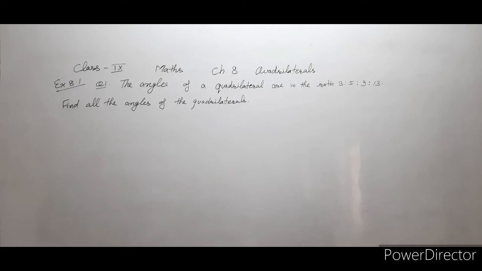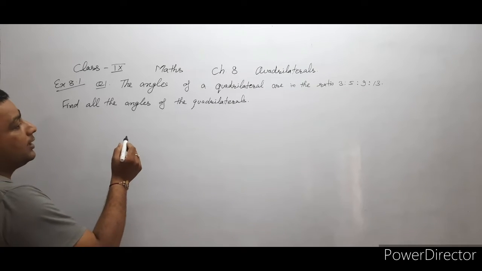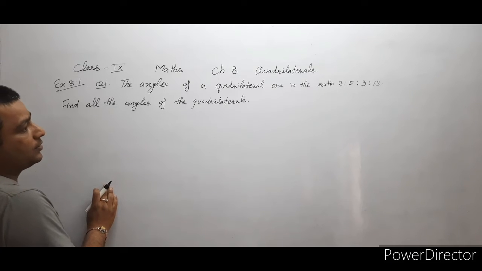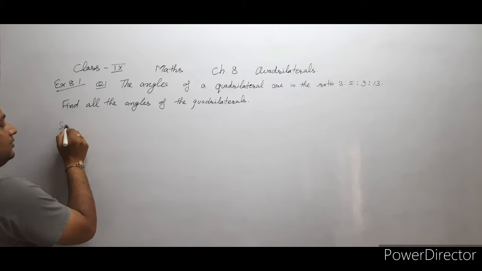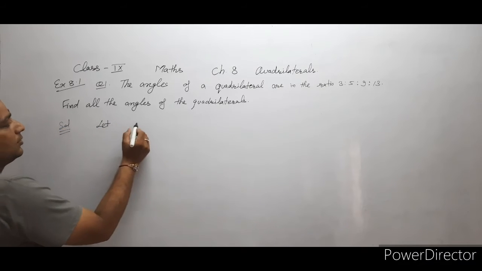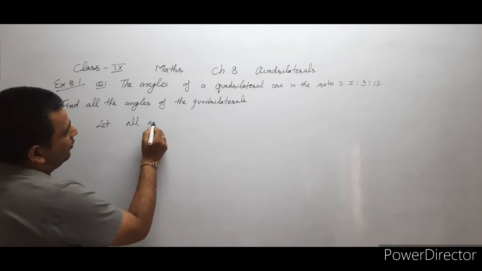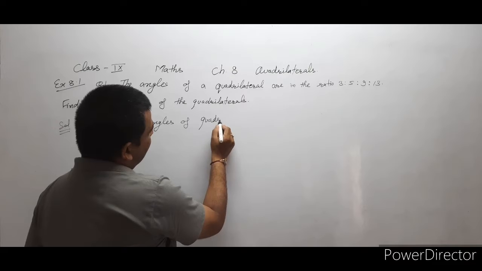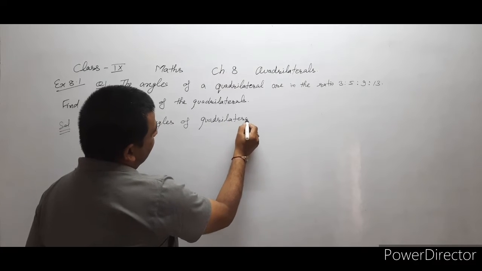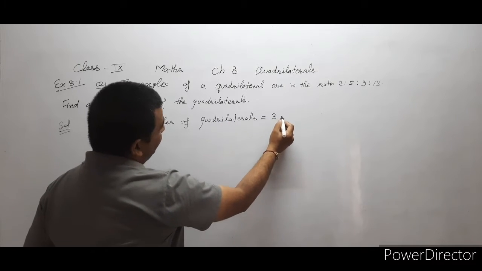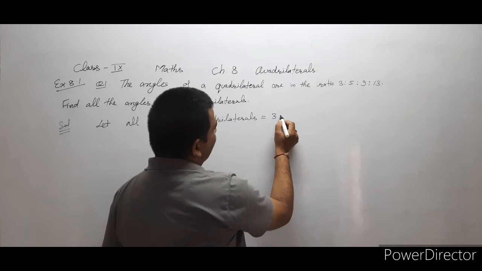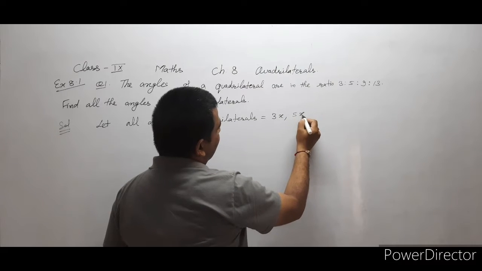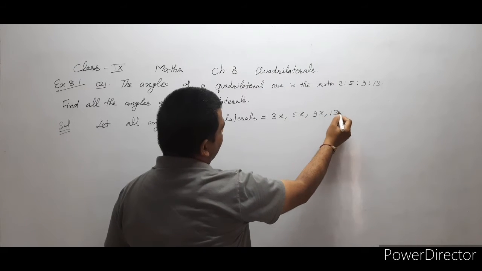So as we know, if there are ratios of angles or any parts, we will consider, let all angles of the quadrilateral be, because it's given as 3:5:9:13, we will consider it as 3x, 5x, 9x, 13x.